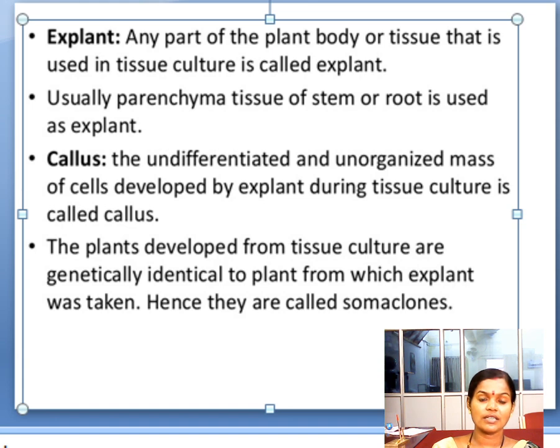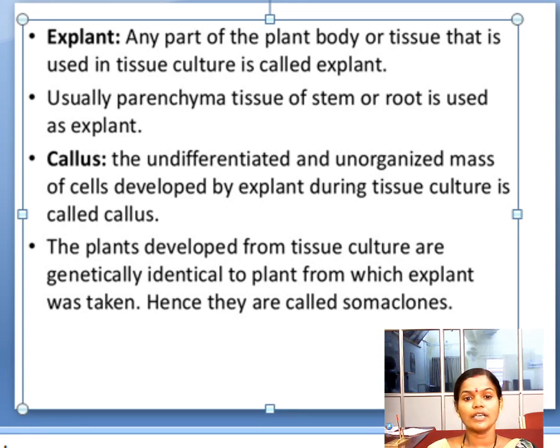At the time of tissue culture, these cells are unorganized, that means undifferentiated, like the meristematic cells whose definition you will see. Meristem cells are produced and they have the capacity of continuous cell division. The process of formation of callus is called what? Callogenesis.